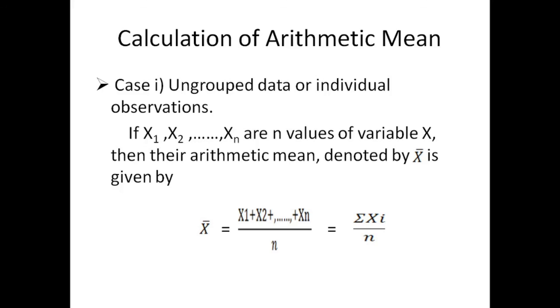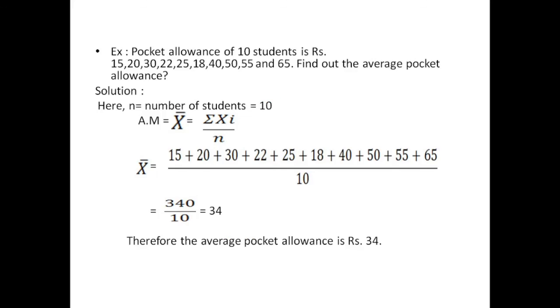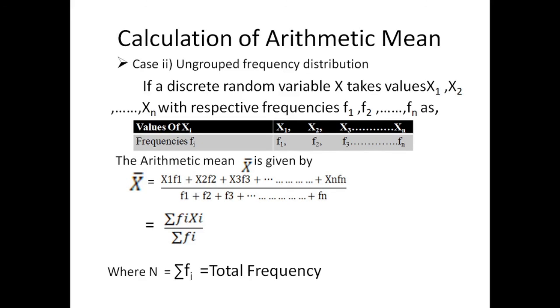For calculation with individual observation, the arithmetic mean is given by x bar is equal to summation of xi upon n, where n is the number of observations. For ungrouped frequency distribution, the formula for arithmetic mean is summation of fi xi divided by summation of fi, where summation of fi is equal to capital N, that is the total frequency. In the next lecture we will see calculation of arithmetic mean for group frequency distribution and properties of arithmetic mean.